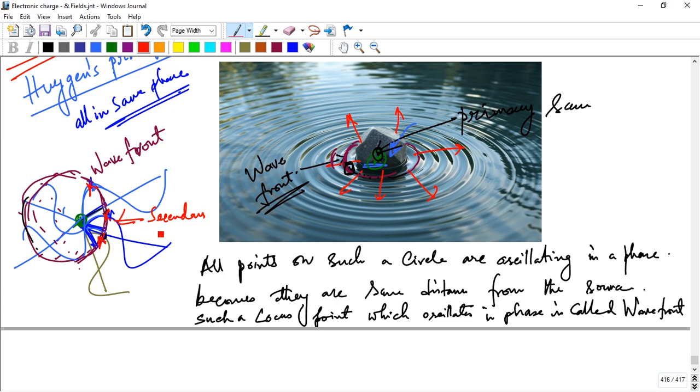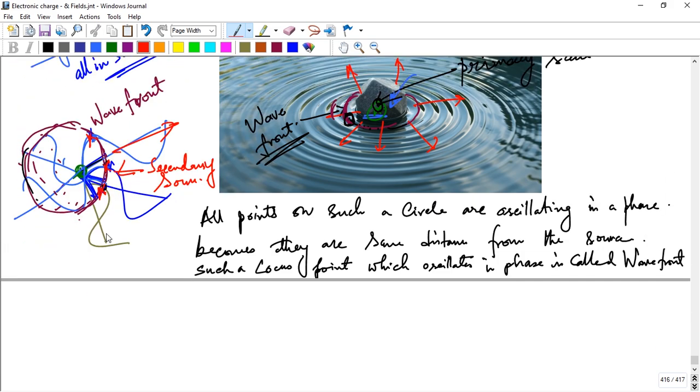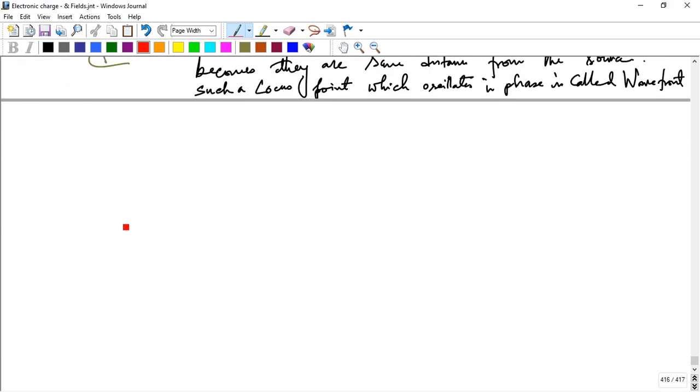Secondary source, and wave propagate in that direction. Okay, so if I draw another diagram for better understanding, there is a primary source here, and these are the direction primary source, wave propagate in that direction.